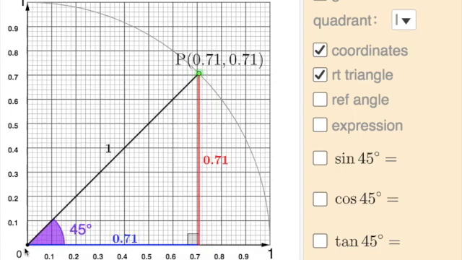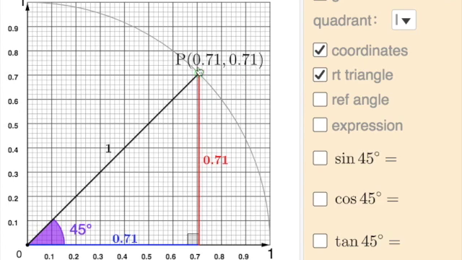Well, remember how we figured out sine and cosine and tangent of 45 degrees. We had a square, which we cut in half to make a right triangle. So this side equals this side. 0.71 is square root 2 over 2. This is rounded. Sine of 45 is opposite over hypotenuse, or just this. Cosine is adjacent over hypotenuse. So these are the same. Cosine of 45 degrees is square root 2 over 2. Sine of 45 degrees is square root 2 over 2.